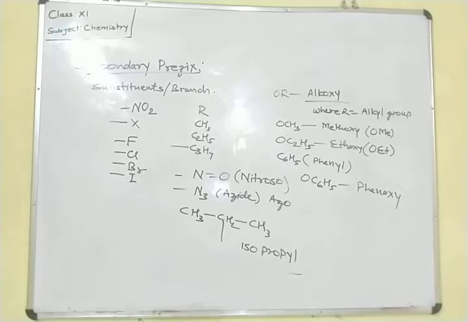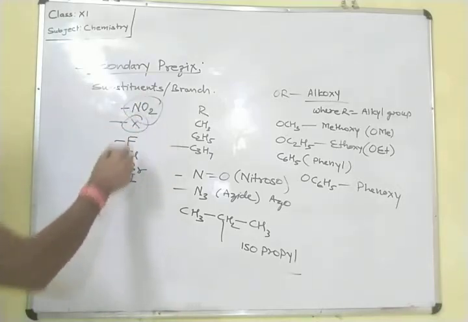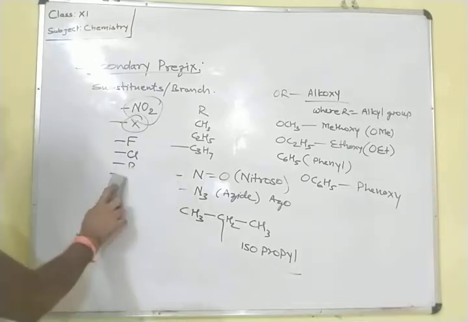IUPAC does not consider nitro and halogen groups as functional groups. They are considered as substituents by the IUPAC nomenclature. Next we have to read the word root.